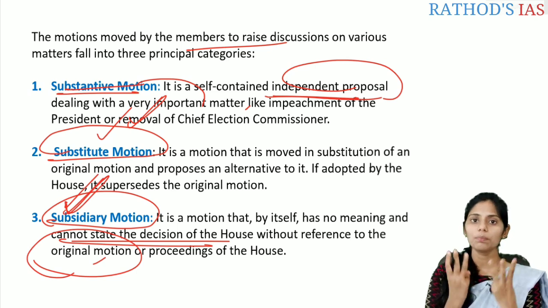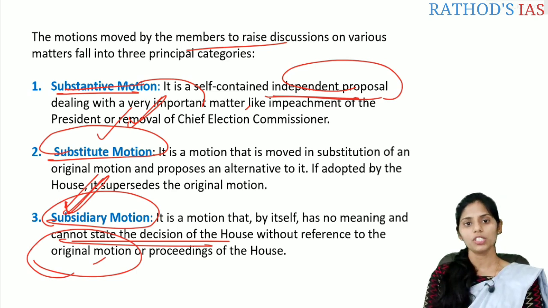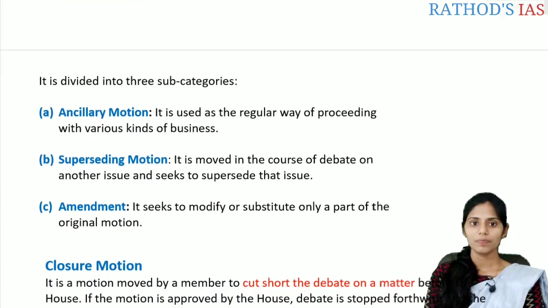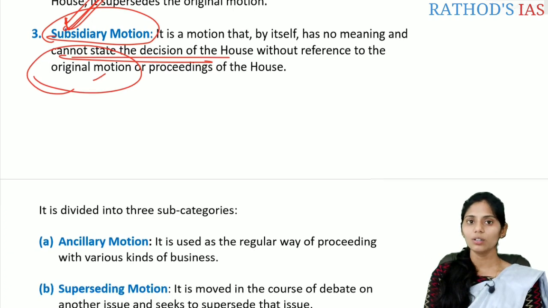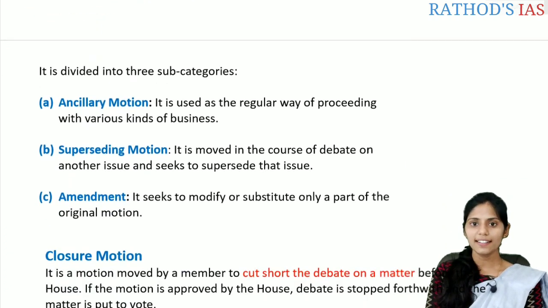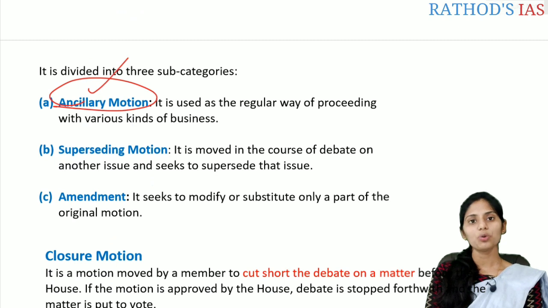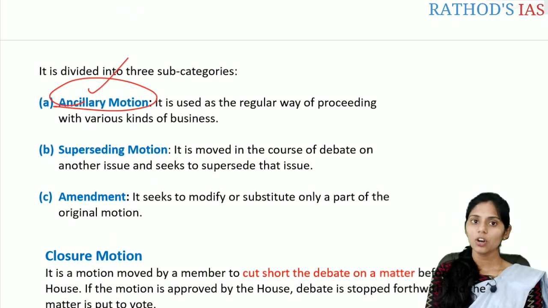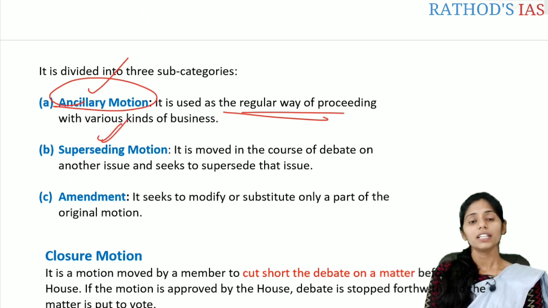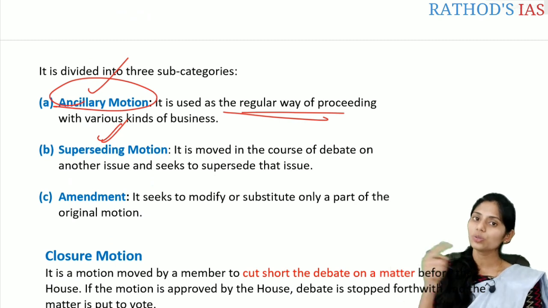So these are the three important principal categories of motions. Let us see them one by one. The subsidiary motion is again divided into three types. The first one is ancillary motion, which is used as a regular way of proceeding with various kinds of business. So it is a normal, regular way of proceedings. And a superseding motion is moved in the course of the debate on another issue, and it will supersede that issue.